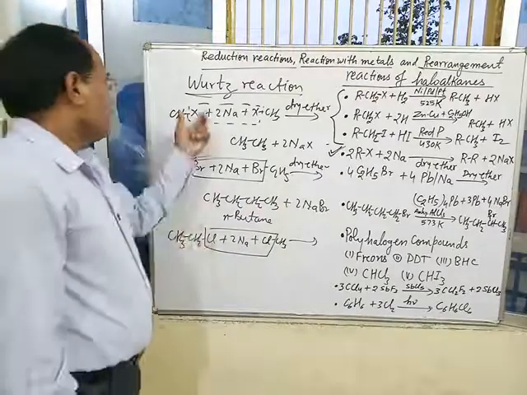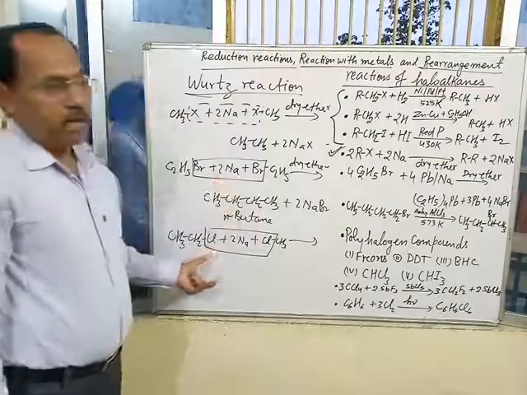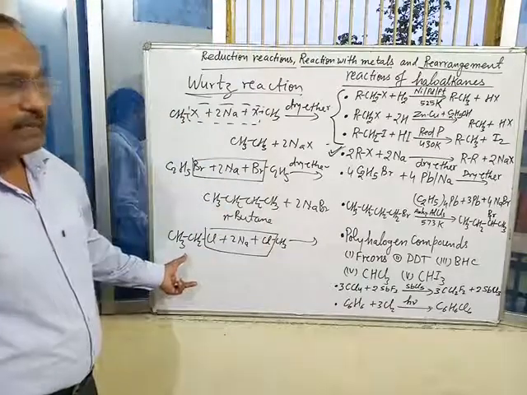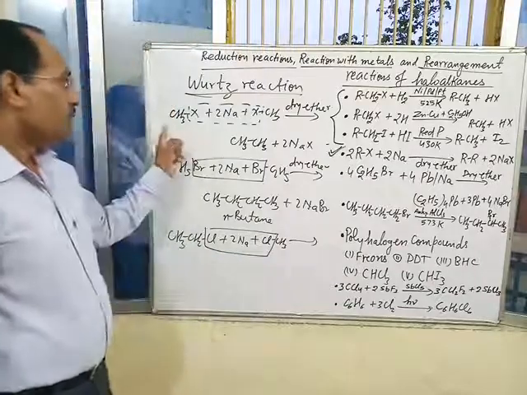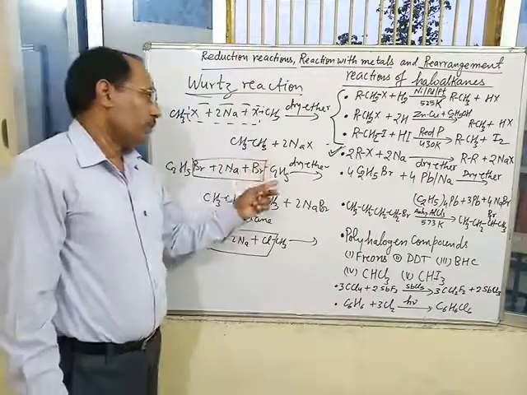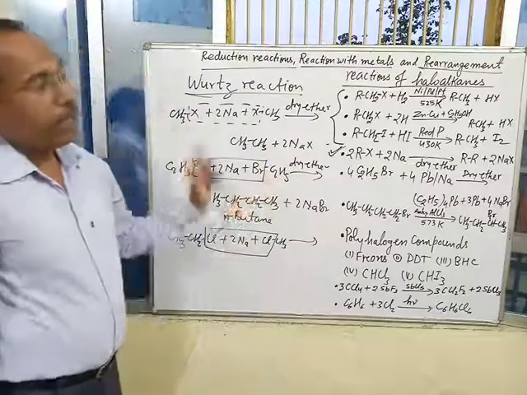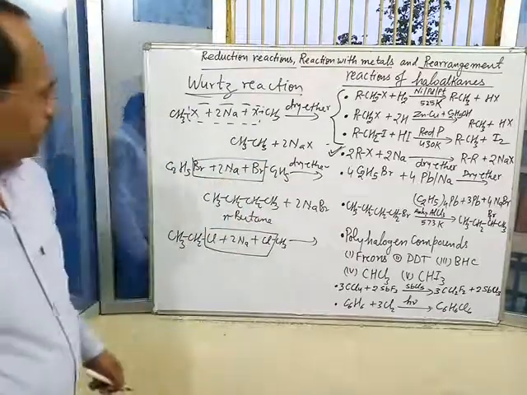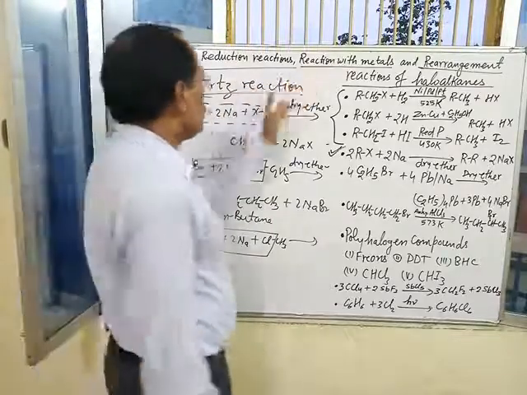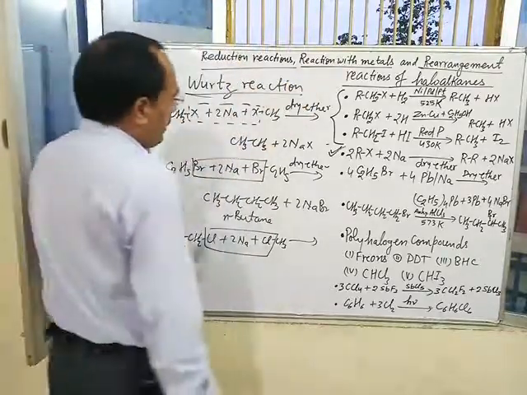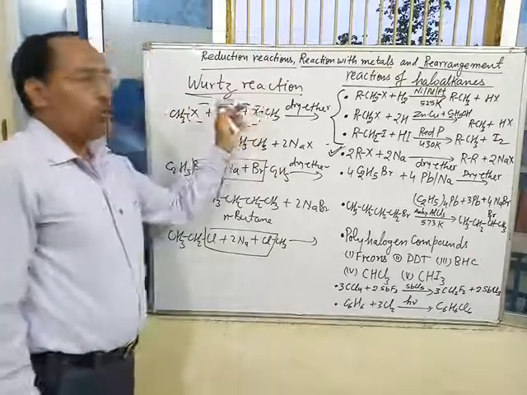That's why Wurtz reaction is not suitable for the preparation of alkane containing odd number of carbon atom. It is suitable only for the preparation of alkane having even number of carbon atom. This is the first reaction of alkyl halide with metal, sodium metal, and this reaction is known as Wurtz reaction.